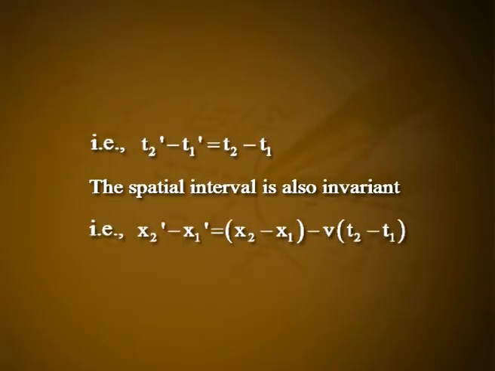From equation 1, we can find that the time interval between two events 1 and 2 is invariant. That is, t2 dash minus t1 dash is equal to t2 minus t1. The spatial interval is also invariant. That is, x2 dash minus x1 dash is equal to x2 minus x1 minus v into t2 minus t1.